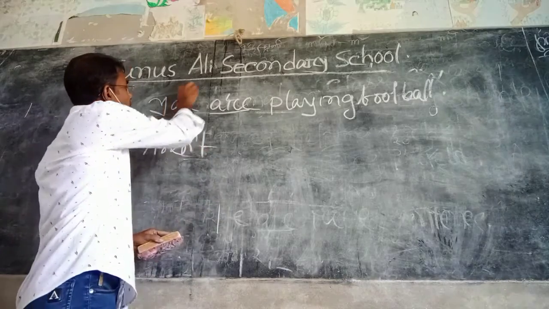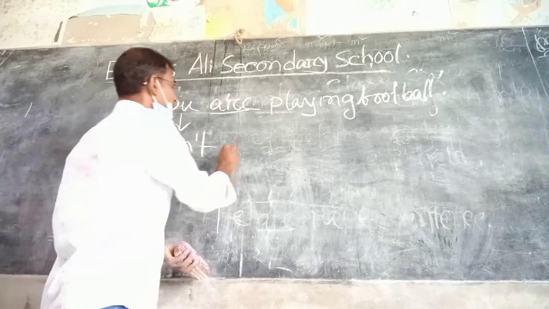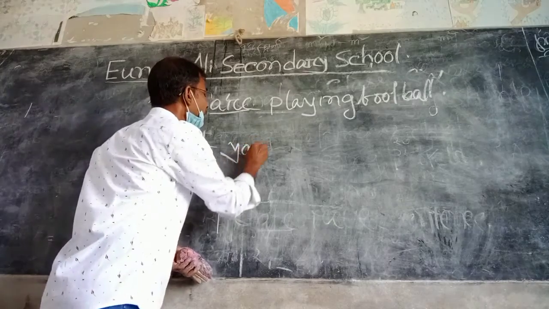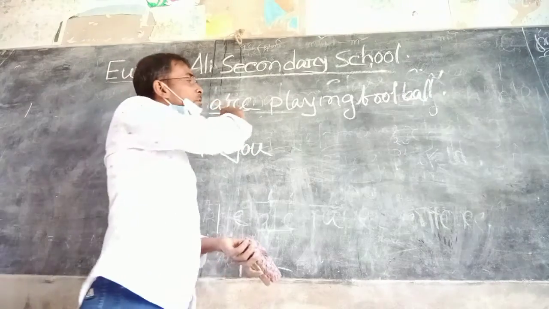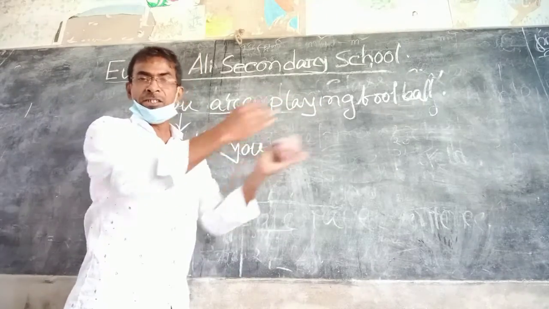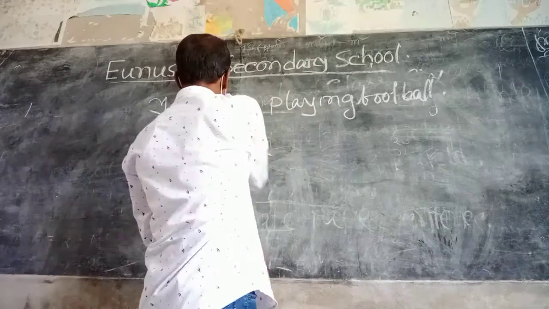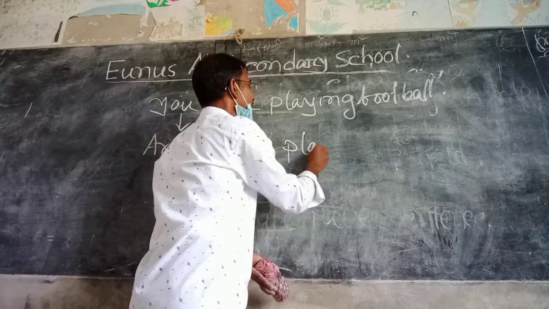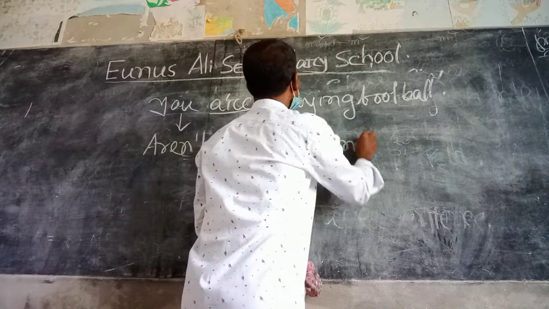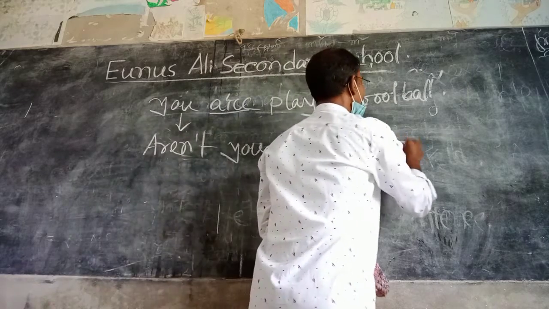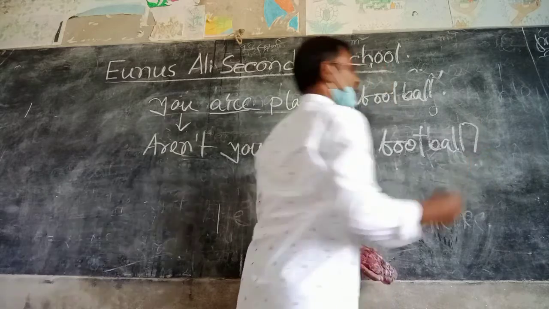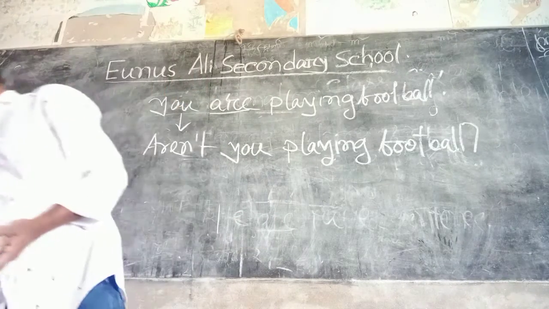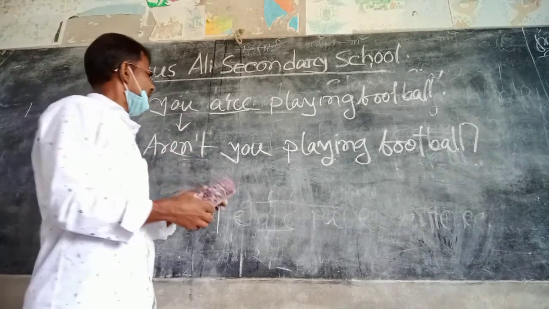Next, we have to use the subject: aren't you? And then we place the rest of the sentence: aren't you playing football? Note of interrogation.